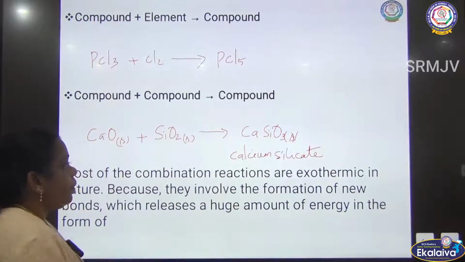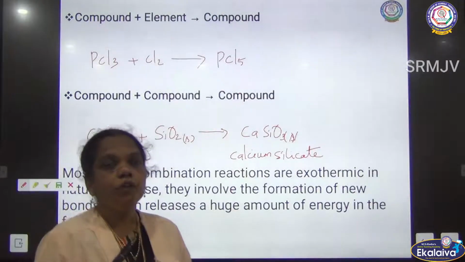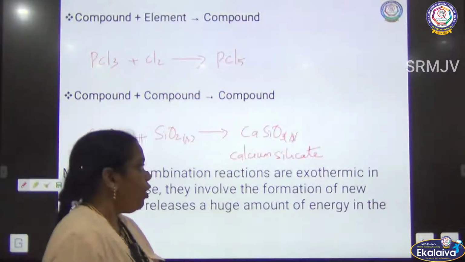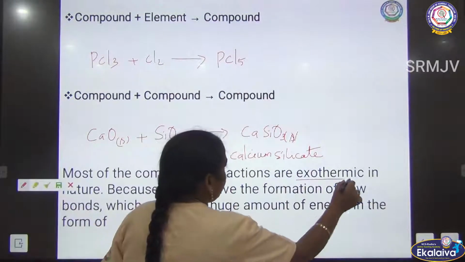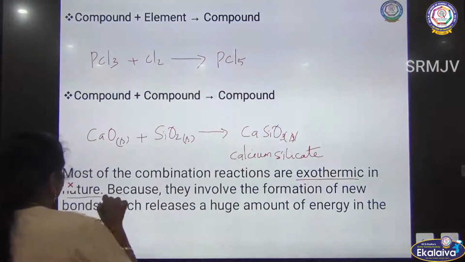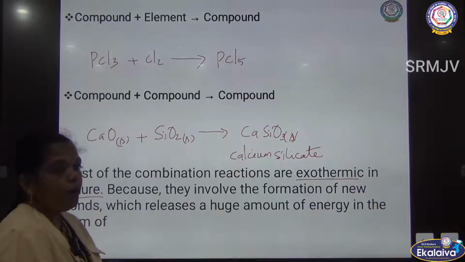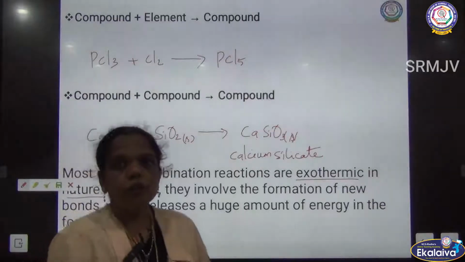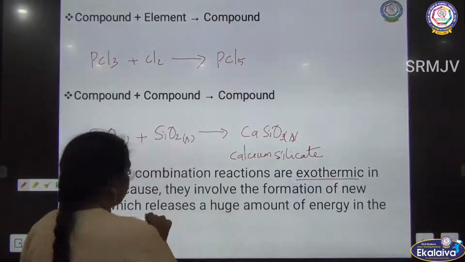So during the combination reaction, what happened? There is a formation of new bonds. So the combination reaction is exothermic in nature, because the new bonds are formed. The formation of the new bond releases energy.